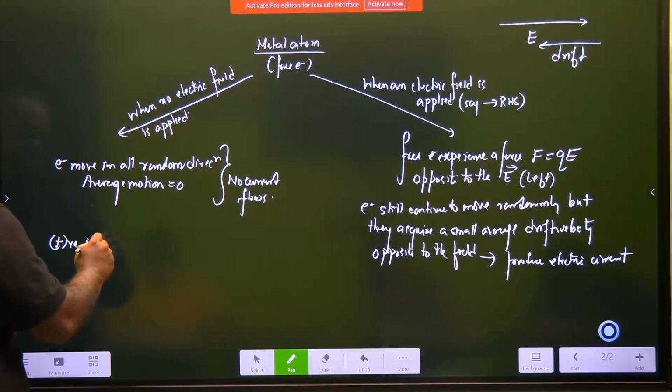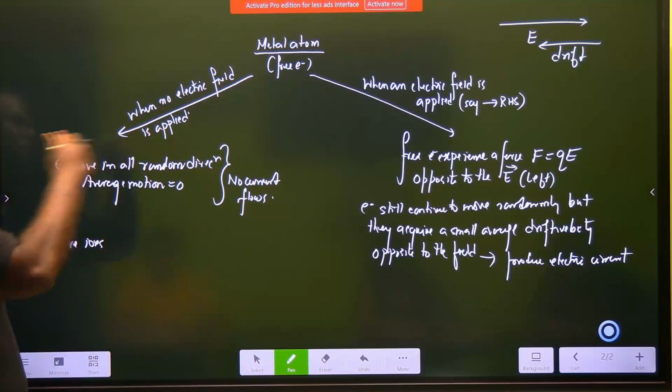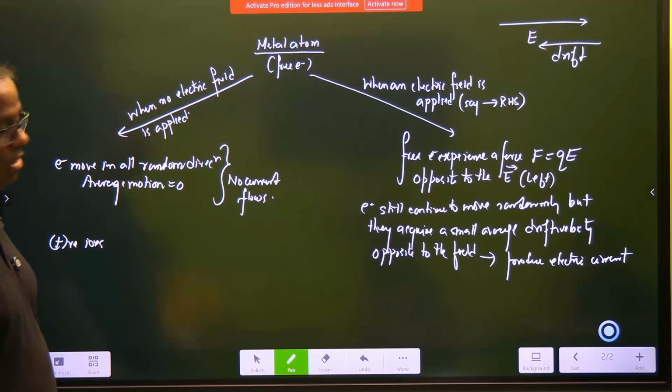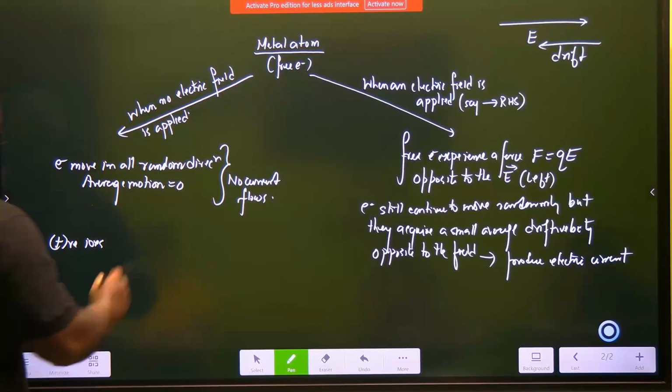Positive ions. Children, you have not written anything great. This is actually the grade 10 thing that you are learning. In grade 10, we used to say when you apply an electric field or you apply an electric current, then what happens? The electrons will feel a force which is opposite to the direction of the applied field, and they will start drifting and a small current will be produced. If you remember, in grade 10 we used to study electron current and electric current. Electron current is always opposite.